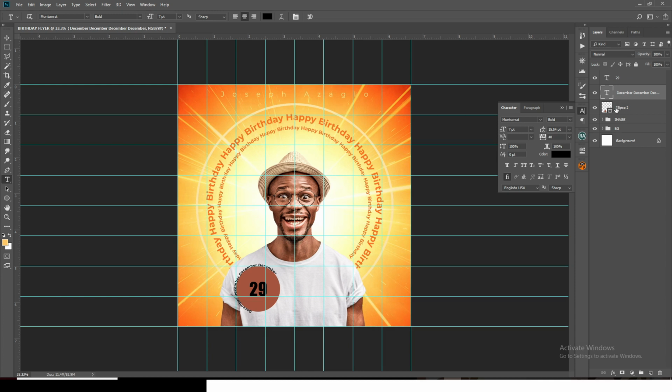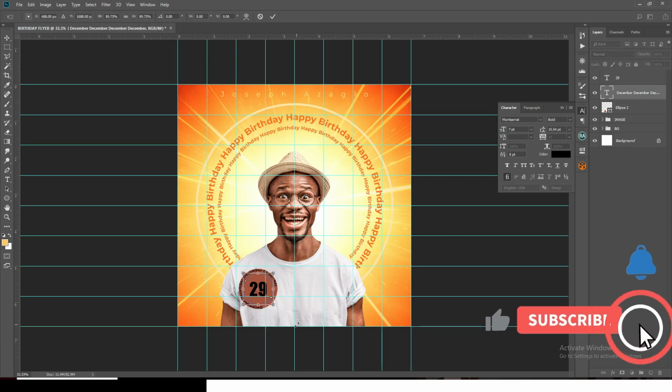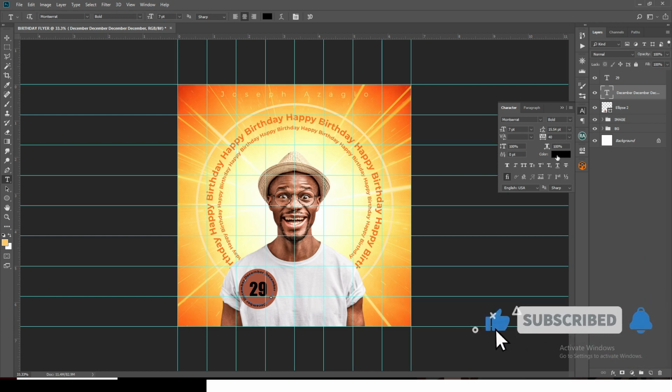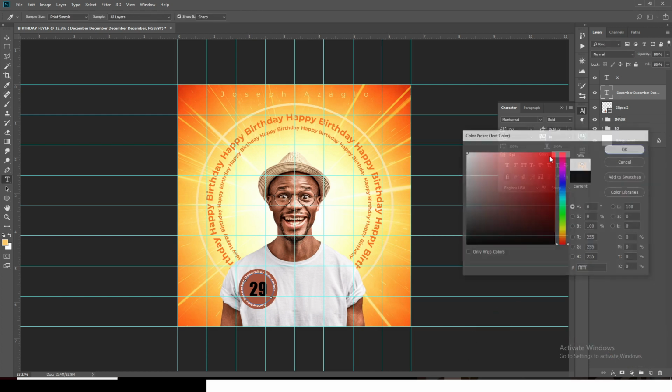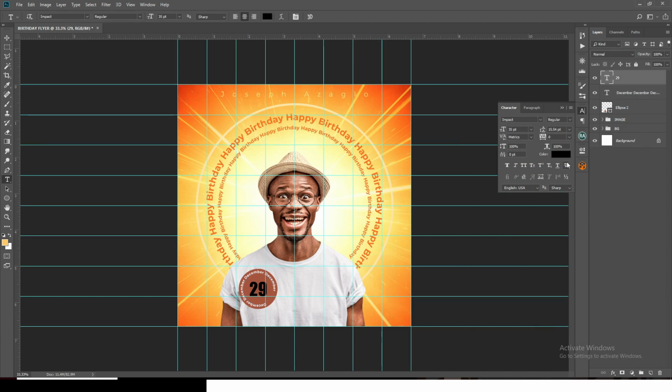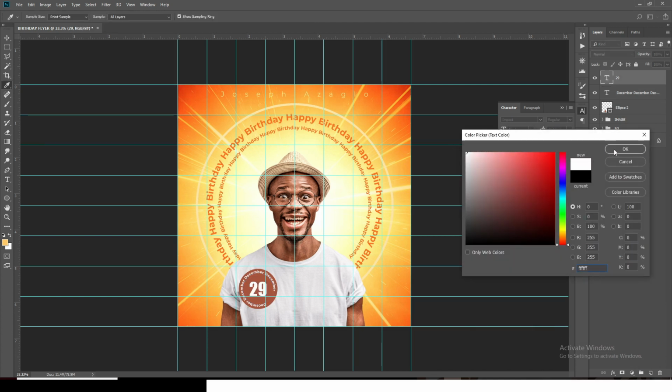There's only one way to do this. We are going to select these two, and then we are going to make it smaller. Yep, enter. Okay, we need to make sure this is much smaller, and then we need to also make sure this is much smaller. Okay, let's make it color white throughout, and then let's make the number also color white throughout.